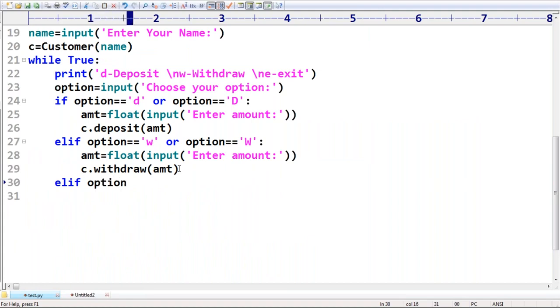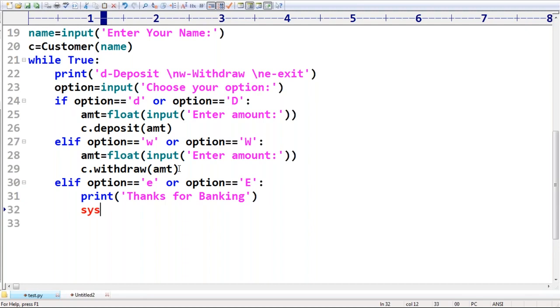Option elif option is equal to E or capital E. If option is equal to E or capital E, what do I have to do? Very simple. Anyone, can you please guide? So print "Thanks for banking", some statement you can print, and then you can call sys dot exit. Automatically the program will come out of the loop, or automatically it will be stopped.